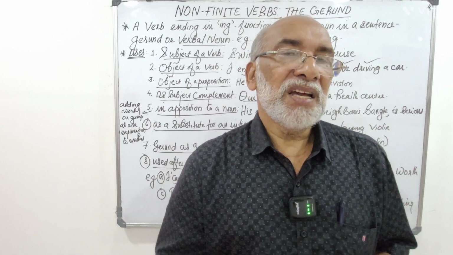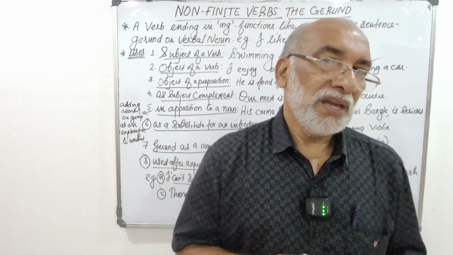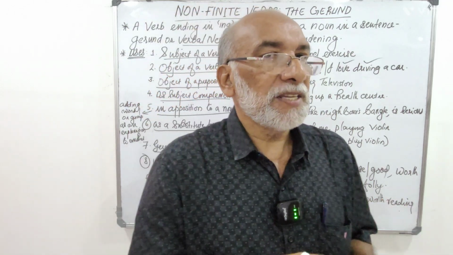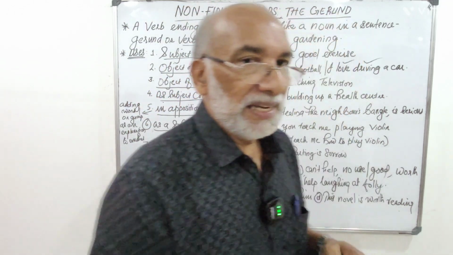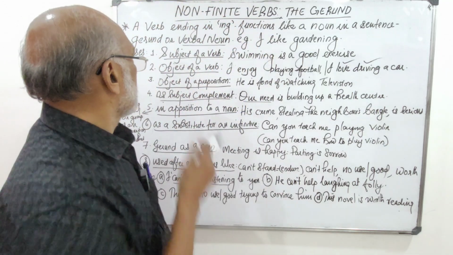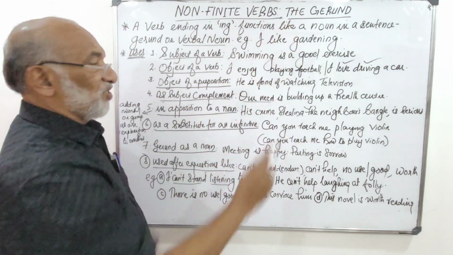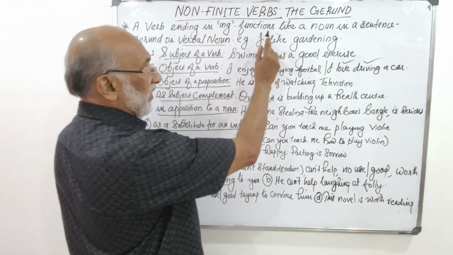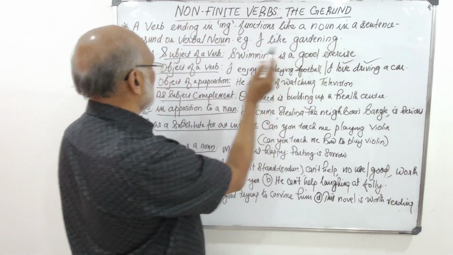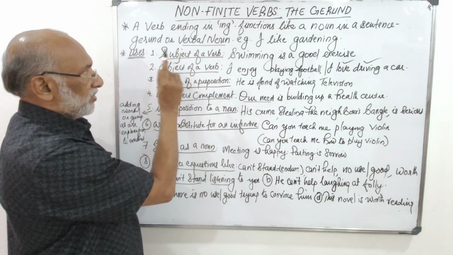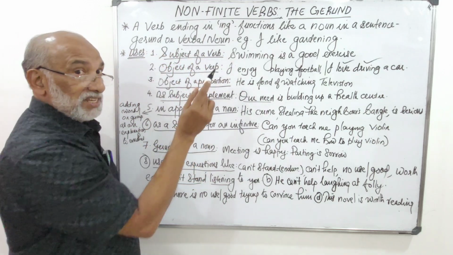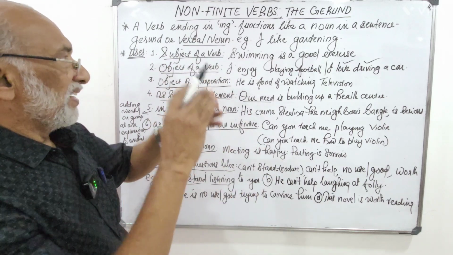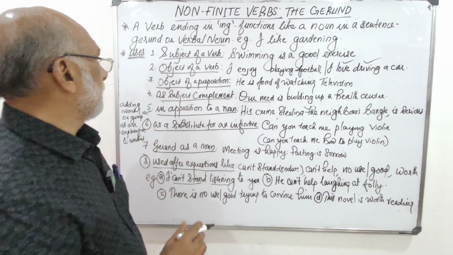Okay, there are different uses for this gerund or the verbal noun. I have enumerated some 7 or 8. Let's come to the details of it. So, non-finite verbs, the gerund. A verb ending in ing functions like a noun in a sentence is a gerund, or it's also known as a verbal noun. As I told you, it is formed from the verb and it functions like a noun. So, it's a verbal noun.